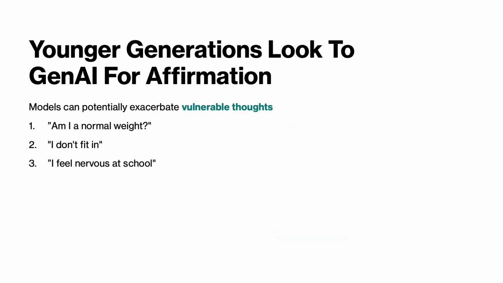This mechanism is a dangerous pitfall for vulnerable populations such as children and adolescents, who, as previously mentioned, have been proven to go to AI tools for advice and opinions. When a user comes to a chatbot and delivers a phrase such as, "Am I a normal weight? I don't fit in. I feel nervous at school," their chatbots may validate and return this opinion as it is trained to. As younger generations continue to grow and develop their own ways of thinking and views of the world, they are sensitive to feedback and feel a need for social approval, which can cause them to take these responses extremely seriously.